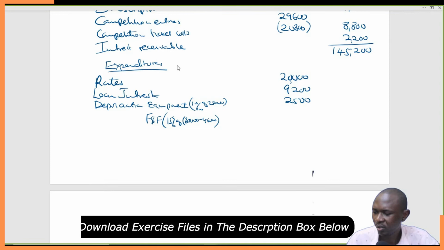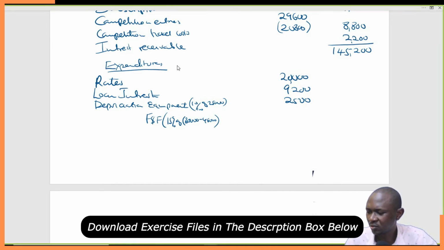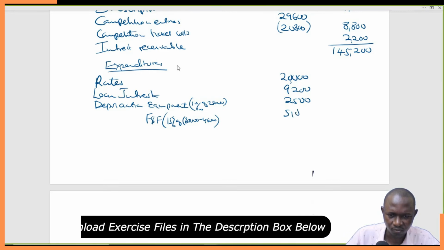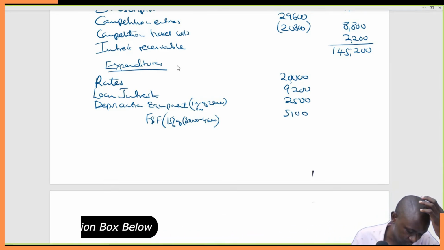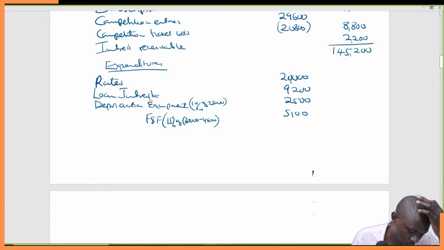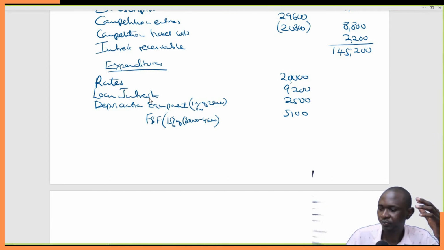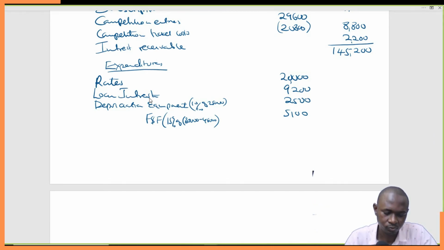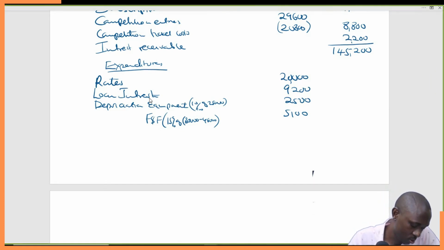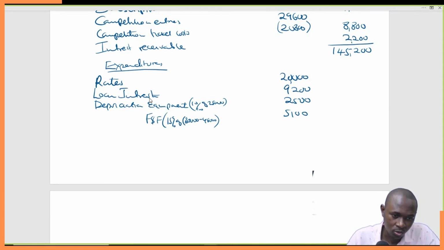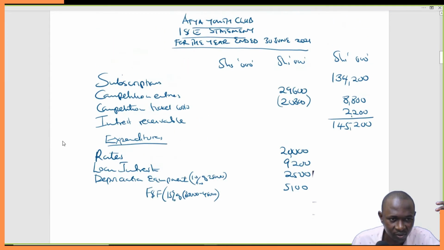This will give you 80,000 minus 46,000 is equal to 34,000 times 0.15. This gives you 5,100. So we have 5,100 there. That is the figure that you are going to have there.